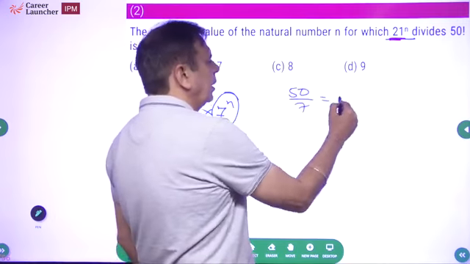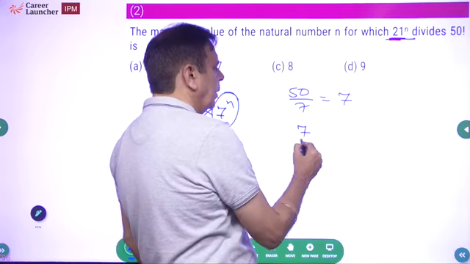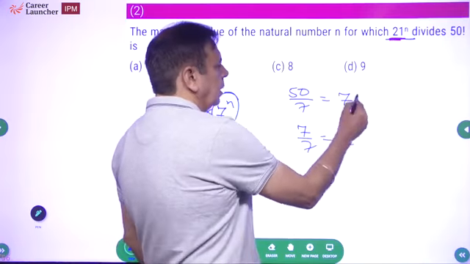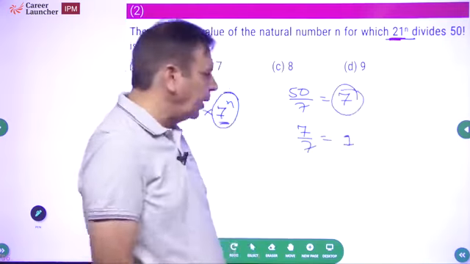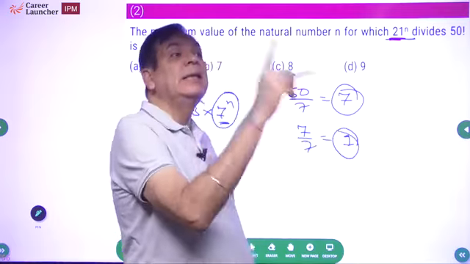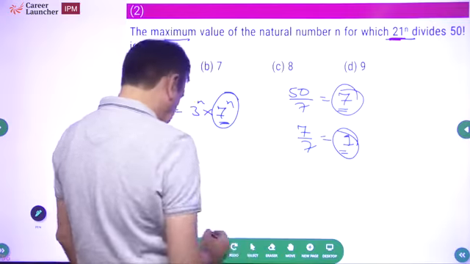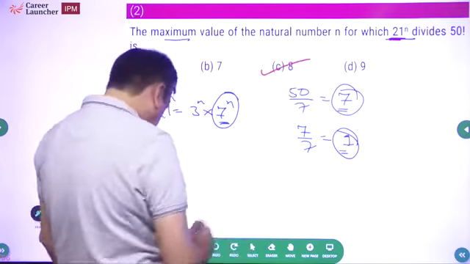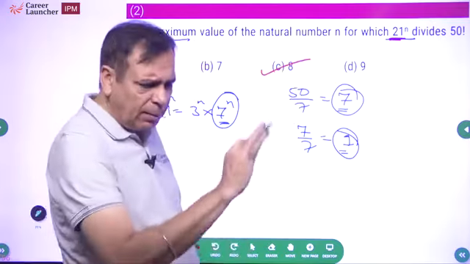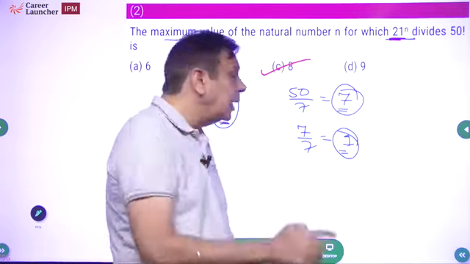50 by 7 is equal to 7. 7 by 7 equal to 1. That means 7 multiples of 7 and 1 multiple of 49. So that has to be added once. So what is the answer? 7 plus 1, 8. Okay. This is not a jugaad, this is a regular question. But it is an easy question which had to be attempted in the paper.